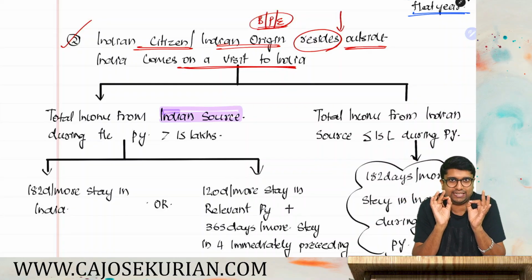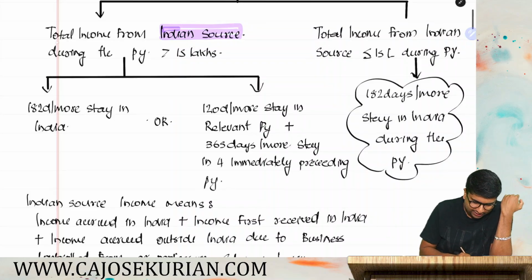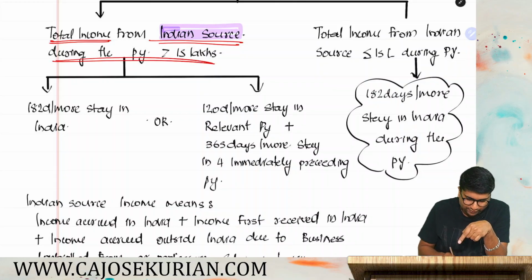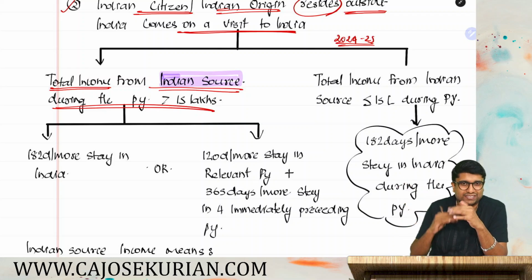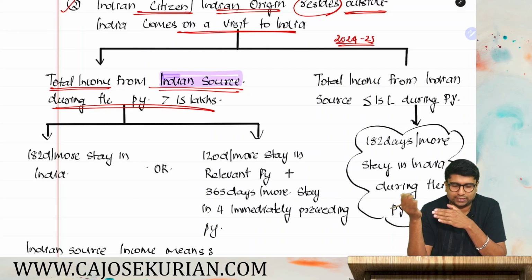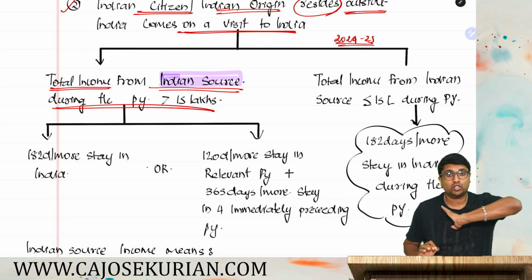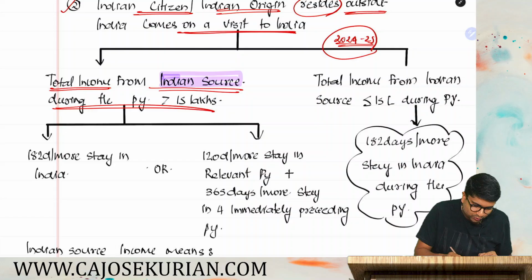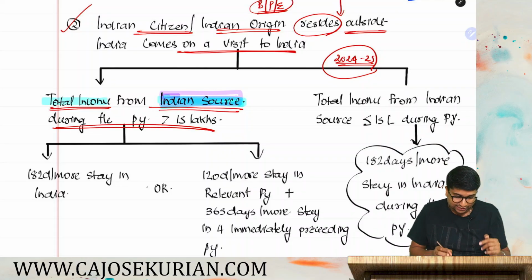In that case, in examination, if the assessee is in this category, then the one thing that you have to check is whether this person's total income from Indian source in that year exceeds 15 lakh. Say for example, in the examination question, they are saying in the year 2024-25, Mr. A residing outside India comes on a visit to India. Mr. A being an Indian citizen, he normally resides outside India, but in 24-25 he visited India. If they are saying like this, the first thing to do is not to count the number of days. Rather, you need to check whether this person's total income from Indian source, whether that exceeds 15 lakh or not.